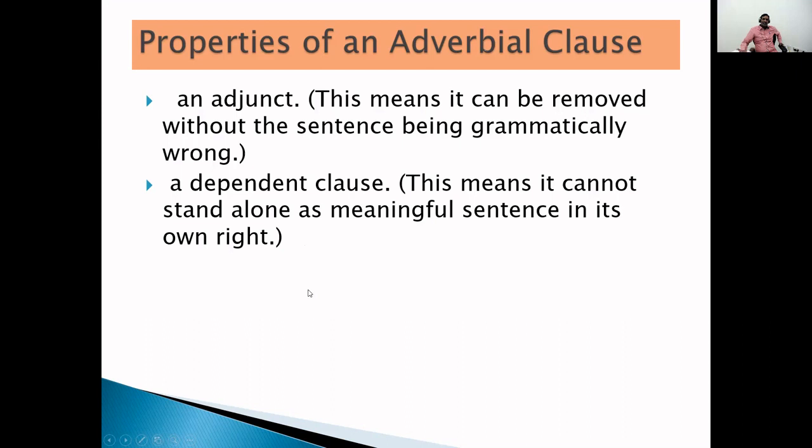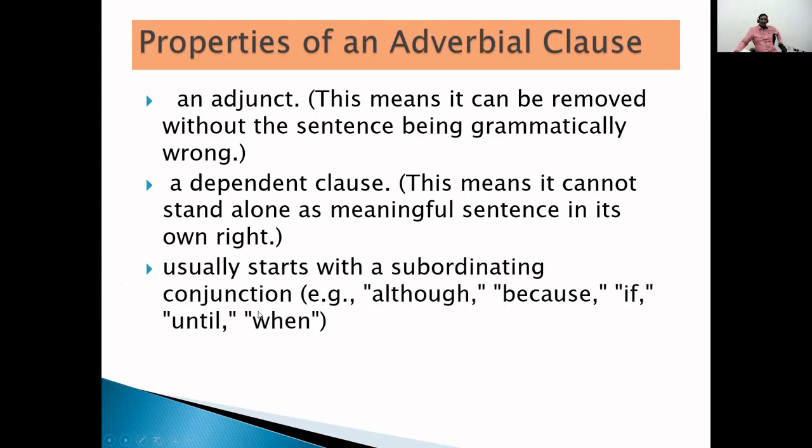So this does not give complete meaning in its own right unless there is main clause. So this is one more feature.